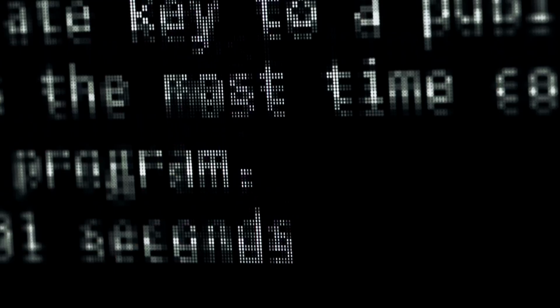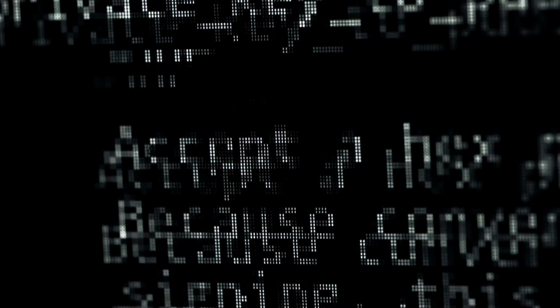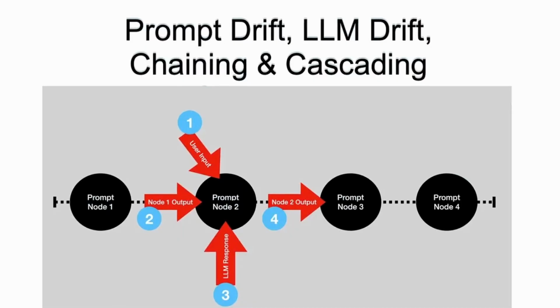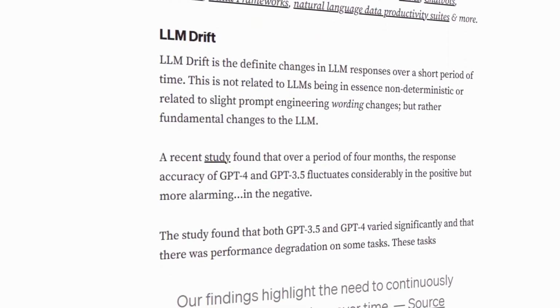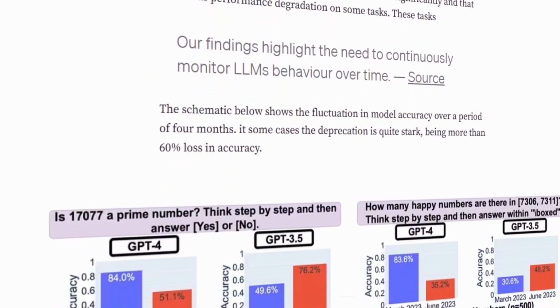Now we need to talk about a critical architectural decision that most people don't even know about: monolithic versus chain prompting. Monolithic prompting means cramming everything into one single giant prompt. It seems more efficient with everything handled all at once. But here's the problem. As your prompts get longer and more complex, something called instruction drift happens. Instruction drift means the AI starts forgetting or ignoring instructions you gave at the beginning of the prompt.